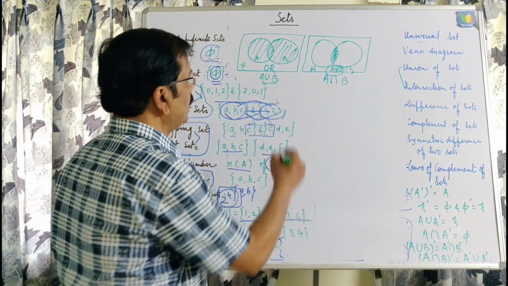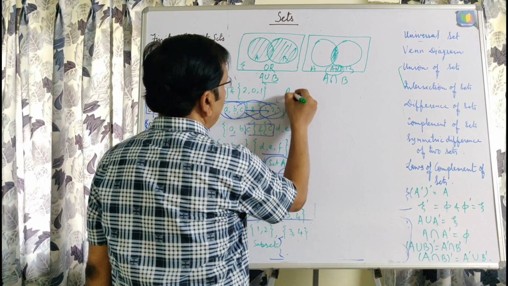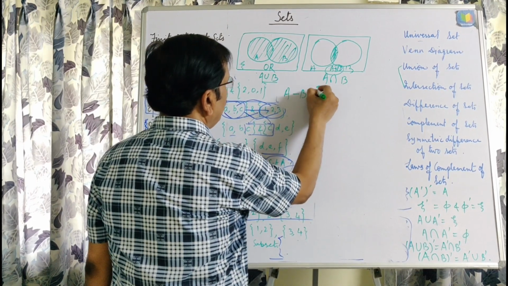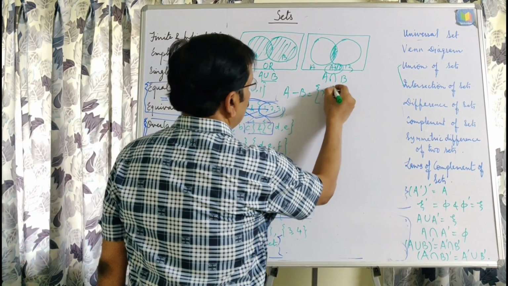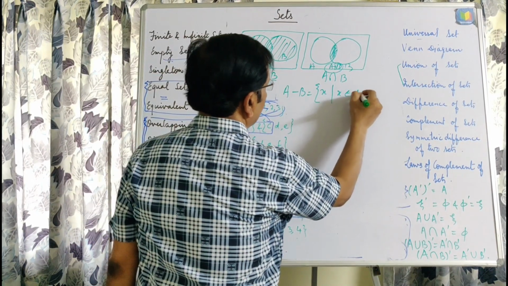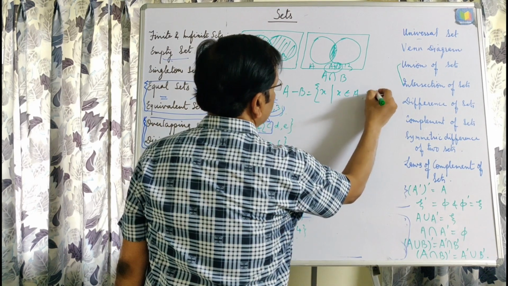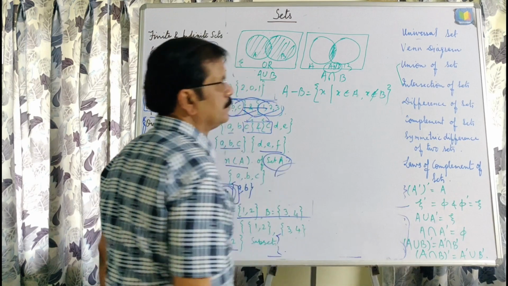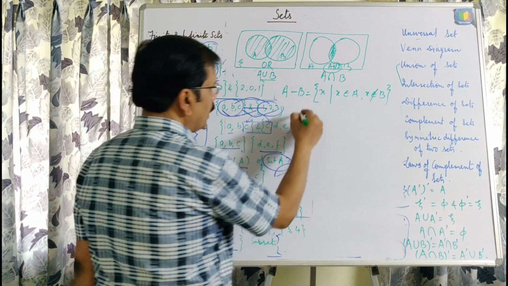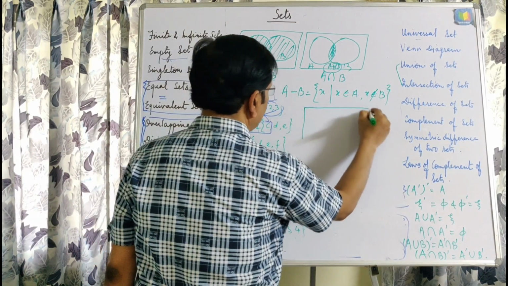Suppose we are given sets A and B, then A difference B, meaning A minus B, is equal to elements x such that x belongs to A and x does not belong to B. Try to understand this with the help of a Venn diagram.